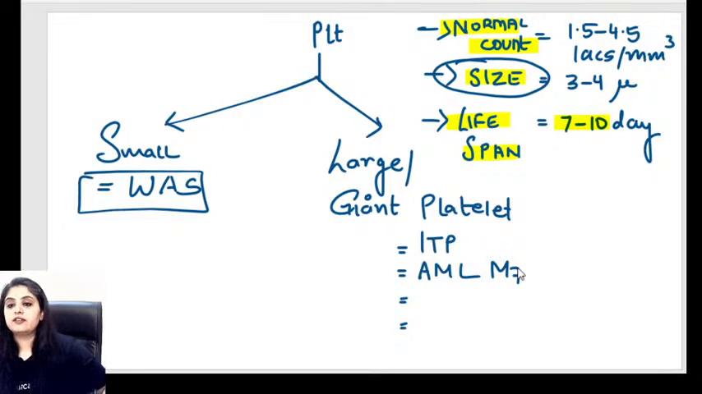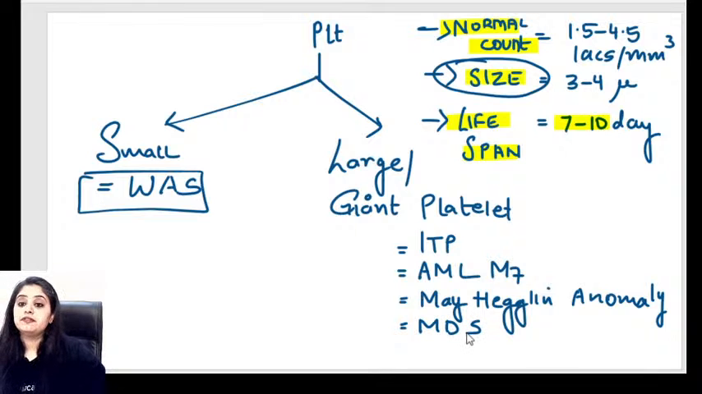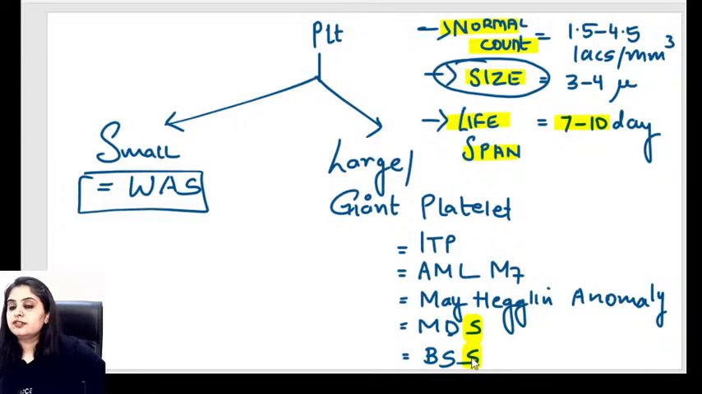And I've also seen someone has written all the things which are needed. Very good. You guys know the list. Now we have May-Hegglin anomaly. Perfect. Any syndrome? Yes, we have myelodysplastic syndrome. Perfect. And now what is left? Bernard-Soulier syndrome. Perfect. So what are the syndromes? Myelodysplastic syndrome, Bernard-Soulier syndrome, May-Hegglin anomaly.